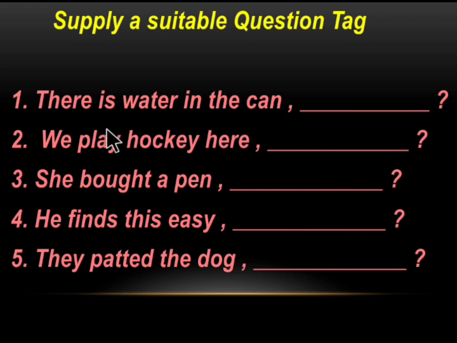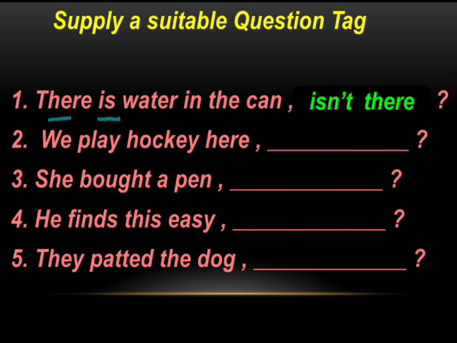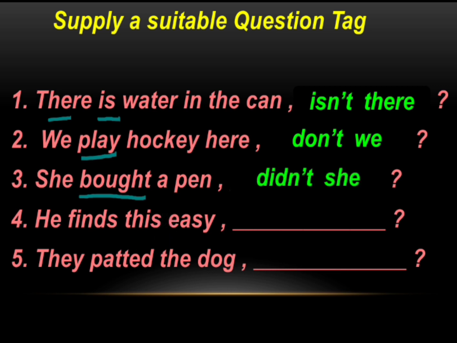Well, there is water in the can, so it is isn't there. We play hockey here. This play is the verb. It is in present tense, so it is don't we, because we is the plural form. She bought a pen. Bought is the verb and it is in past tense, so it is didn't she.